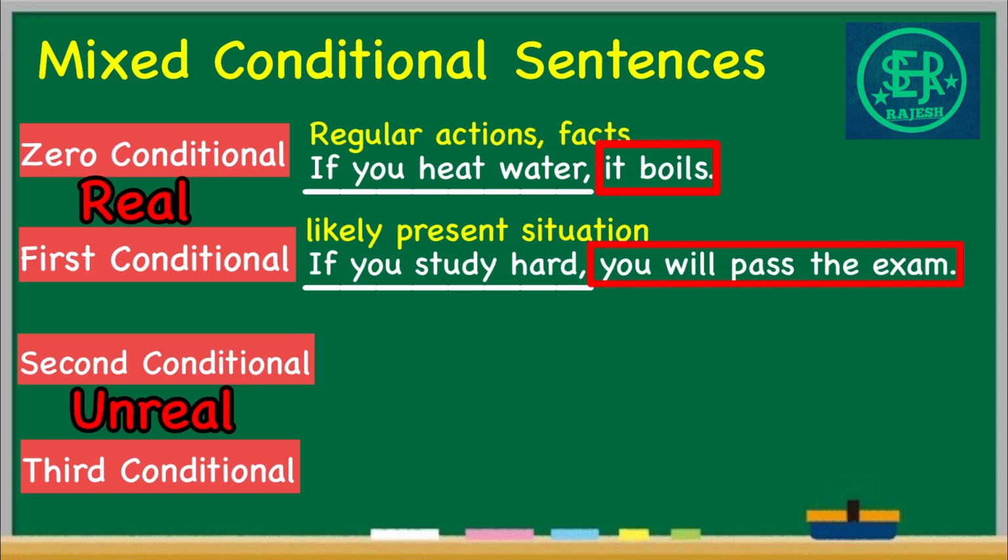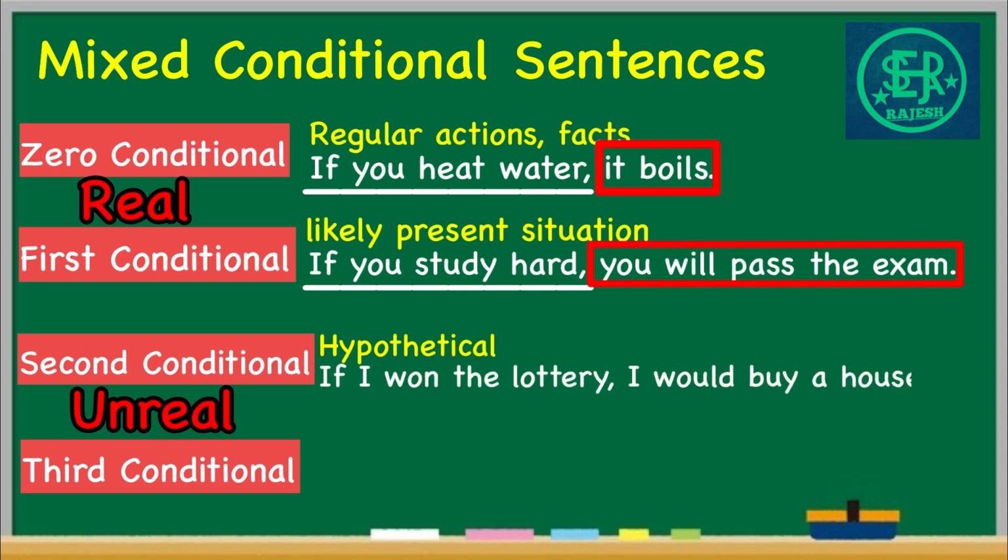Second conditional sentences are used to tell our dreams. If something happened now, there will be a result like this. What is said in the condition is not going to happen. Therefore, there is no such result. That is just a dream. If I won the lottery, I would buy a house. Actually, I didn't buy the lottery, so there is no chance of buying a house. This is just an imagination. If it happened like this, it will be the result.